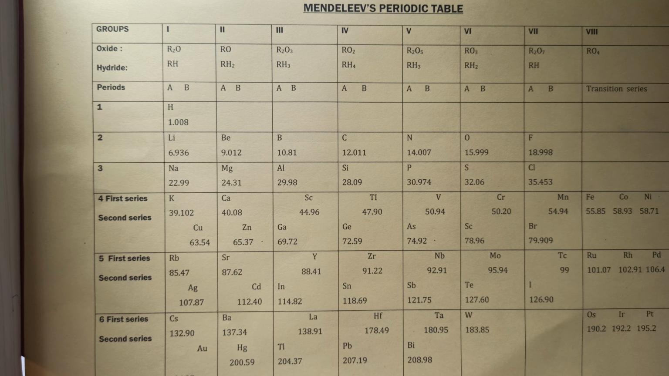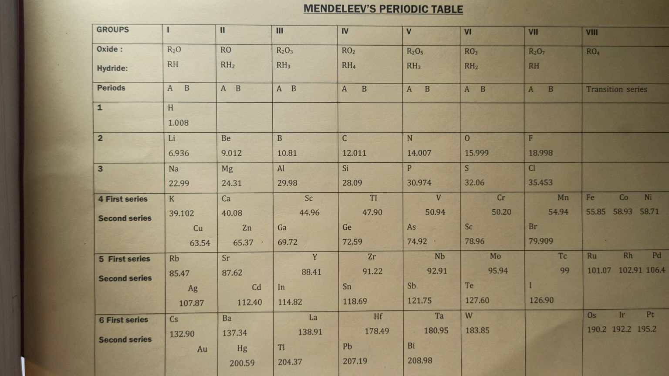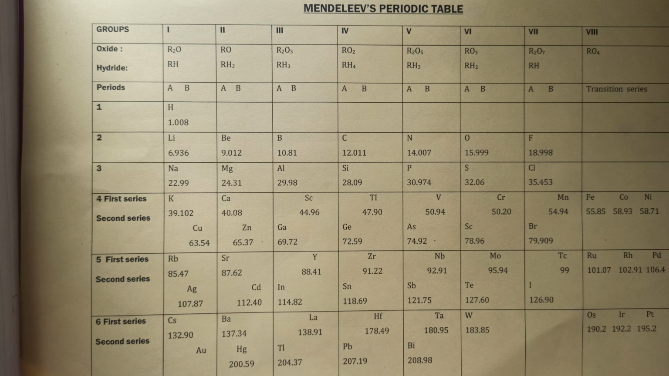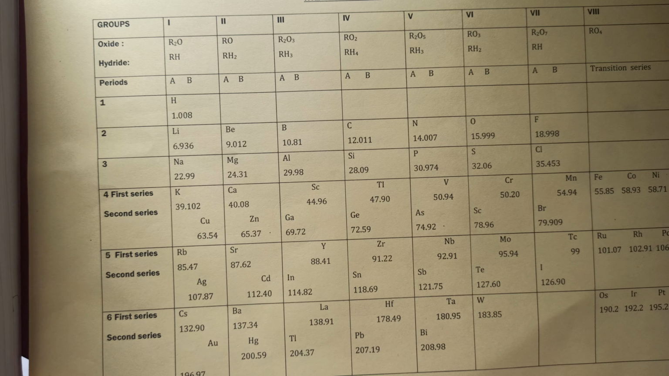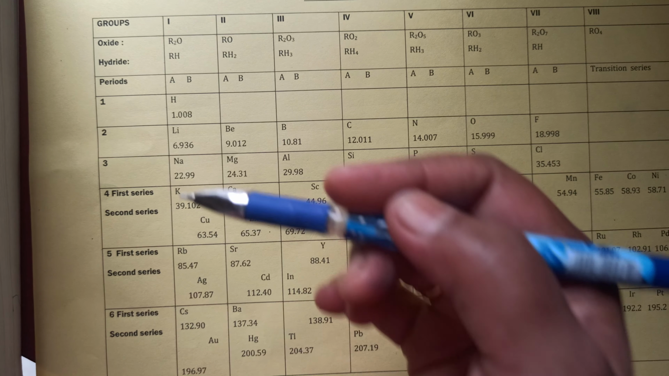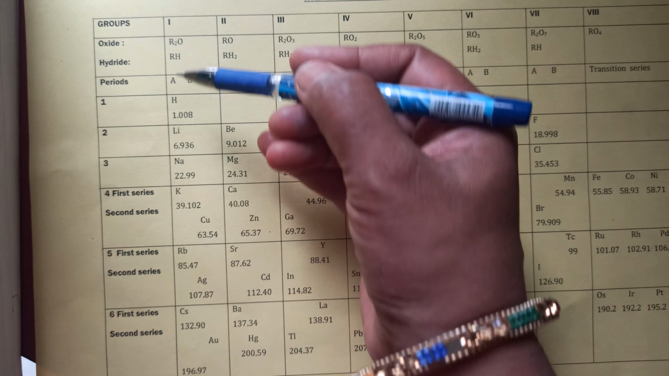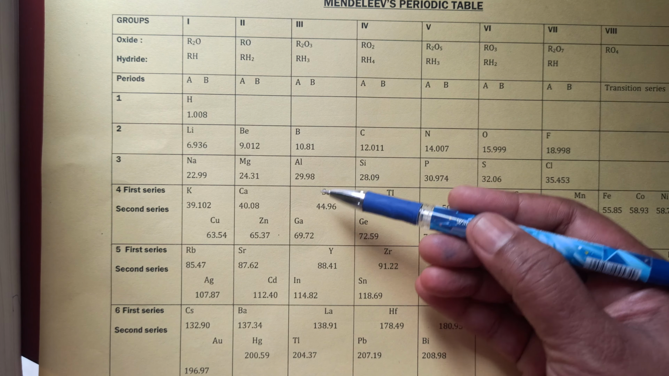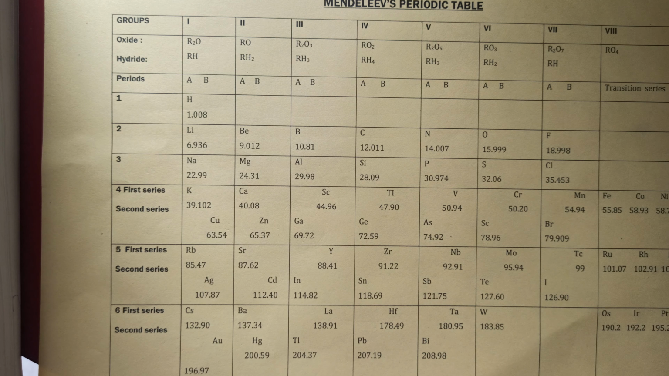So Mendeleev arranged the elements in increasing order of atomic masses, and he prepared a chart which was called the periodic table. Now, why do we call this a periodic table? Because in this the elements with similar properties occur in the same vertical column, or you can say groups. So these are the vertical columns which we call groups. First group, second group, third group, fourth group. These are the vertical columns. We call them groups.